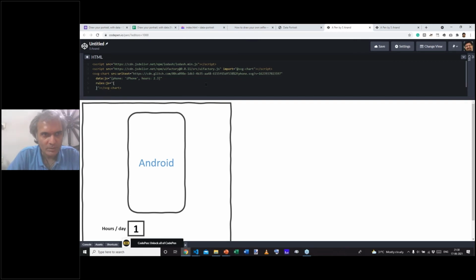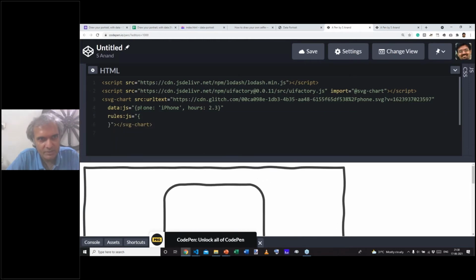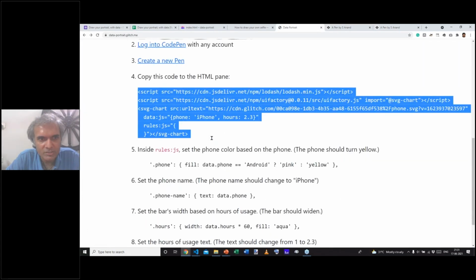So coming back now to the data, I've filled in the following data points. The phone is an iPhone and the number of hours I use it is 2.3 hours on a given day on average. The next thing that we're going to do is fill in a set of rules, and these rules are going to make the changes in the design. So let's start by copy pasting the first rule.